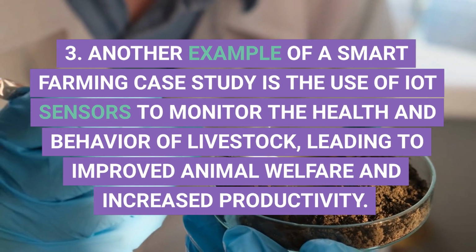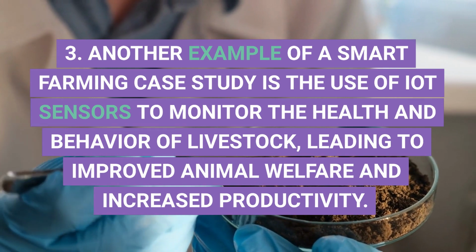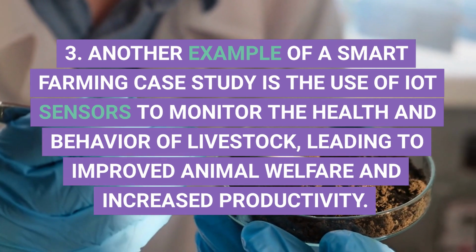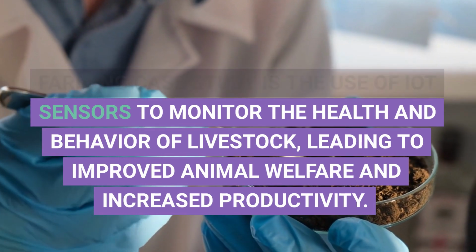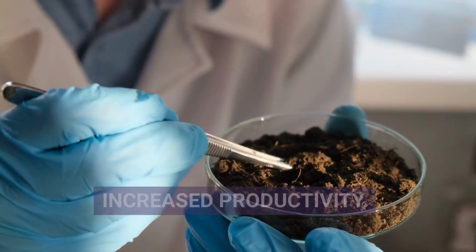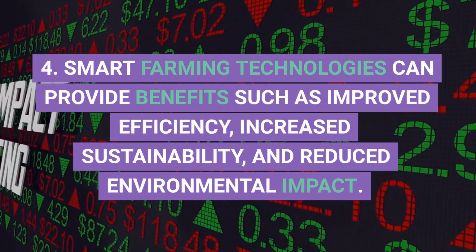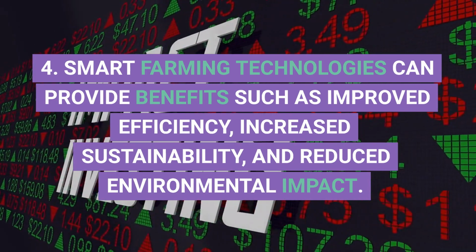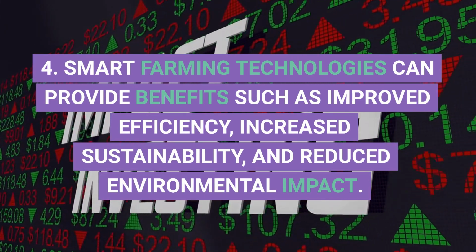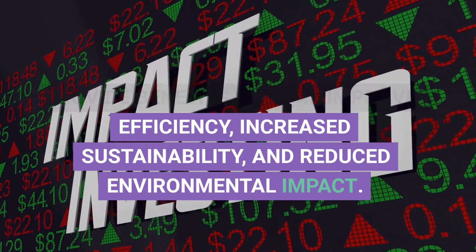Another example is the use of IoT sensors to monitor the health and behavior of livestock, leading to improved animal welfare and increased productivity. 4. Smart farming technologies can provide benefits such as improved efficiency, increased sustainability, and reduced environmental impact.